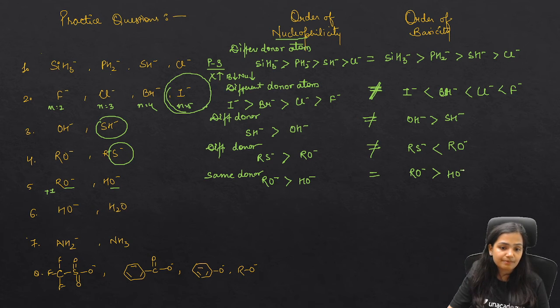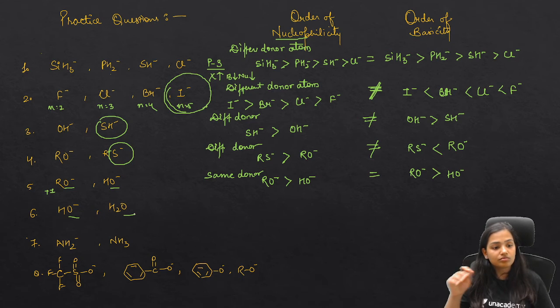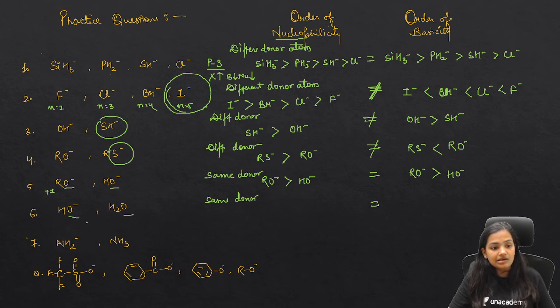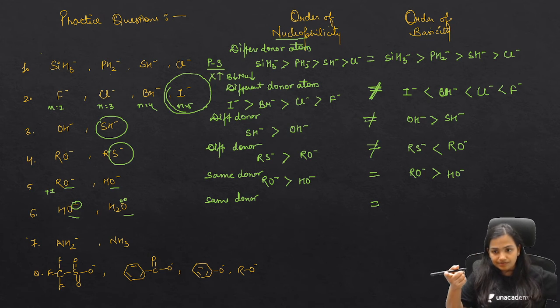Got my point? Now here this is O negative, this is O. Donor atoms are the same. For the same donor, and there is no steric problem now, the order is going to be the same. So here we have HO negative with a lone pair, which is a good donor.